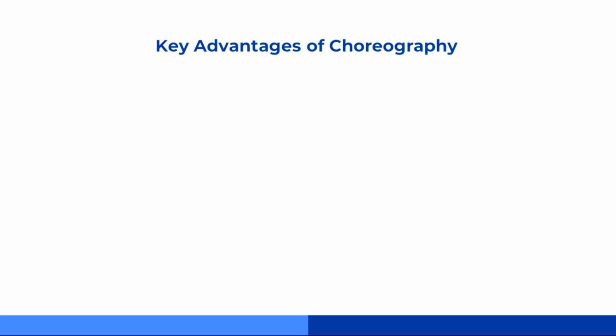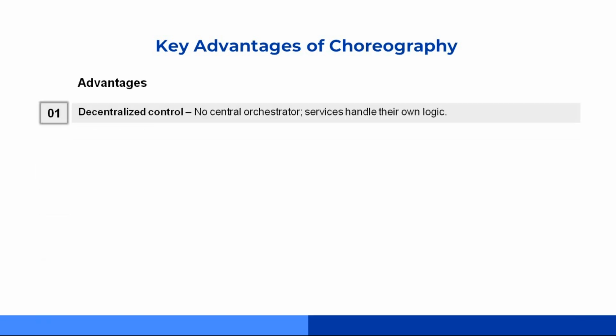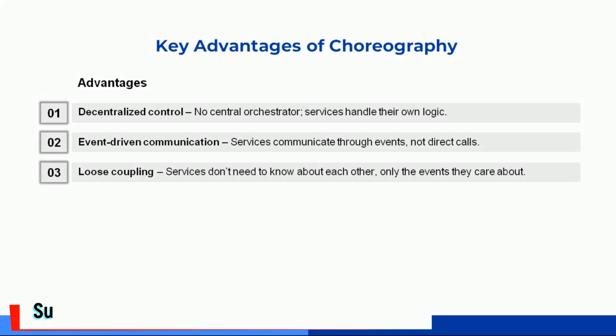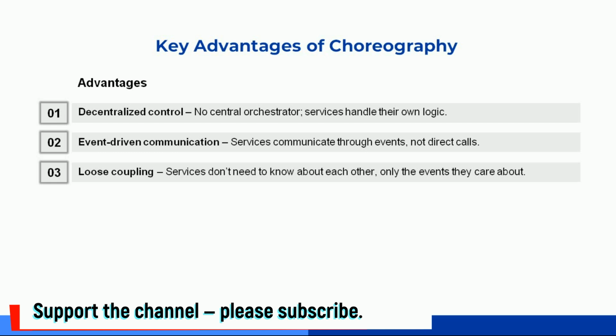Alright, now let's get into it. First, decentralized control. No boss service here. Every service runs its own logic and decides what to do when it gets an event. Next, event driven communication. Services talk by sending and listening to events, not by making direct calls. Then we have loose coupling. Services don't even know each other's names, they only care about the events they subscribe to.